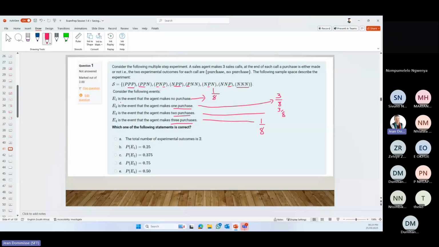So they could have asked us, what's the probability that event 1 or event 2 or event 3 or event 4 happens? Then the probability is 1. What's the probability that event 1 happens? 1/8. Let's see, 1 divided by 8 is 0,125. Okay, so that's incorrect. Oh, we're looking for the correct one.